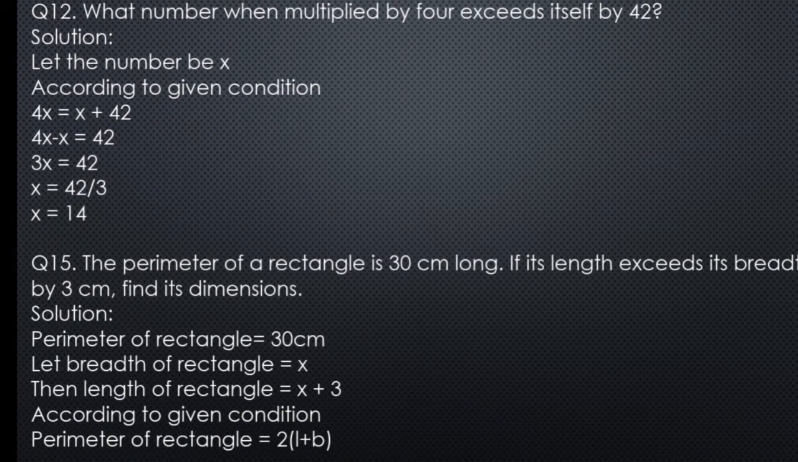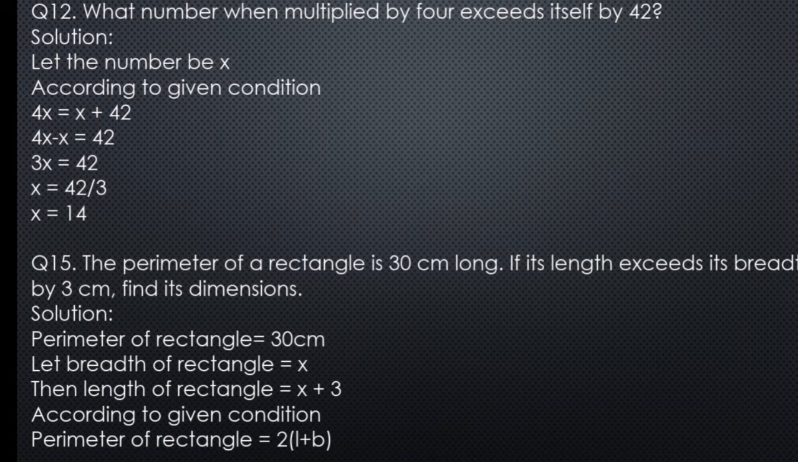Now question number 12 is, what number when multiplied by 4 exceeds itself by 42? So first let the number be x, okay, then multiplied by 4 means of course 4x, alright. Exceeds itself by 42 means the number which we have supposed as x plus 42, alright. Now according to given condition, our final equation looks like 4x equals to x plus 42.